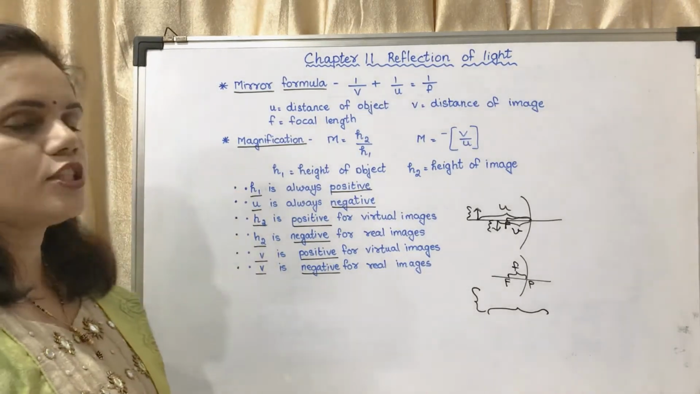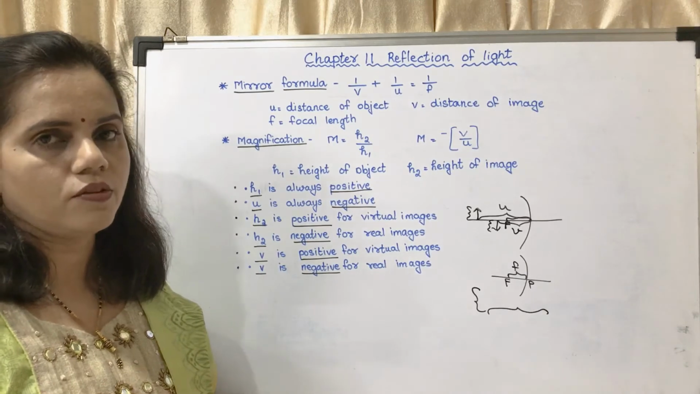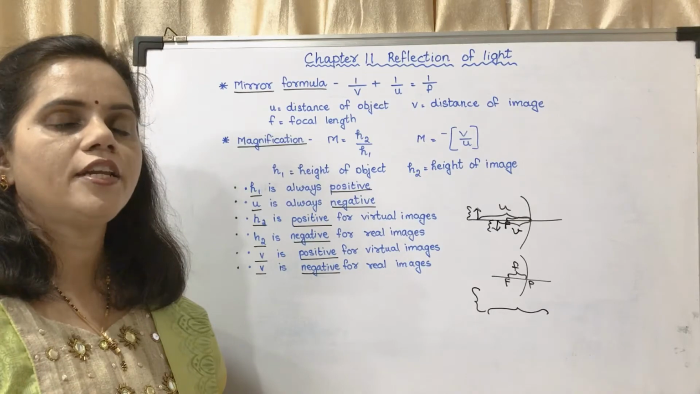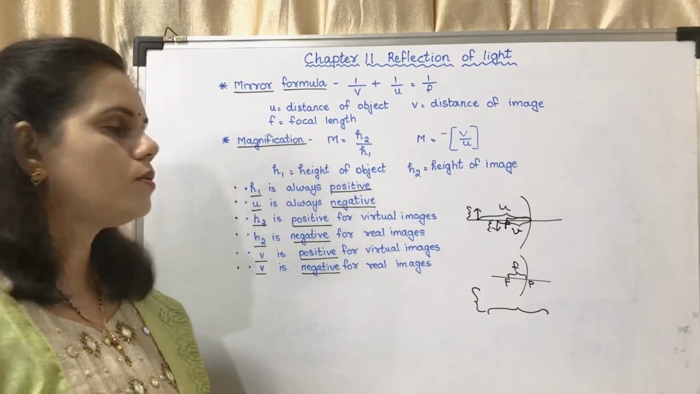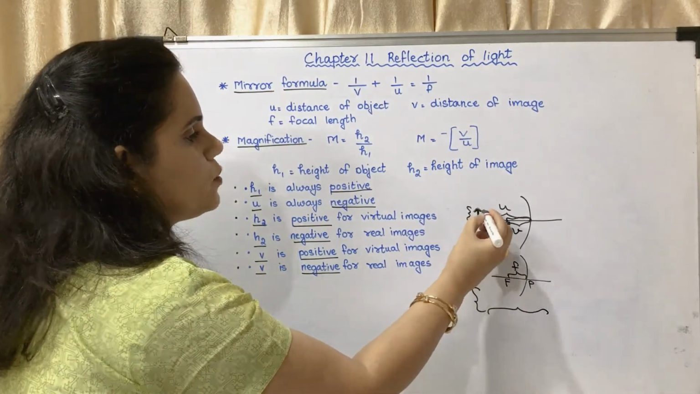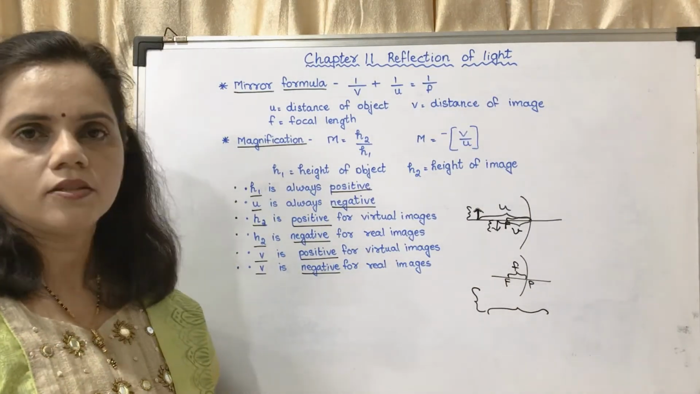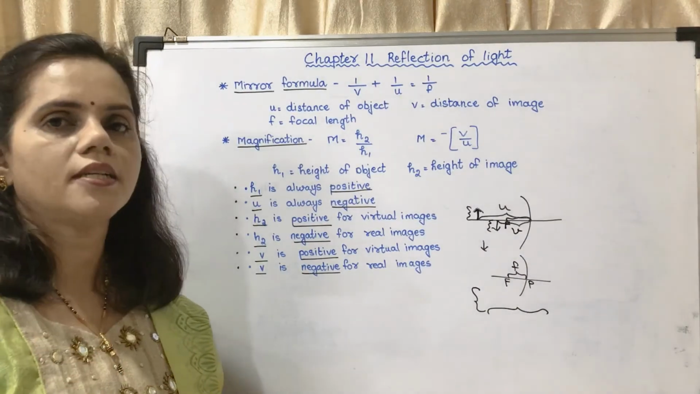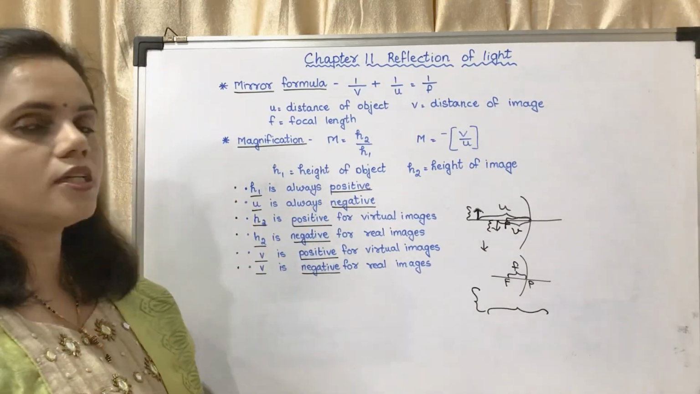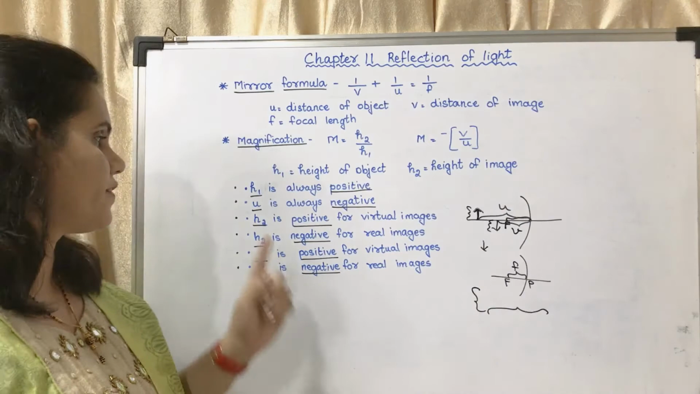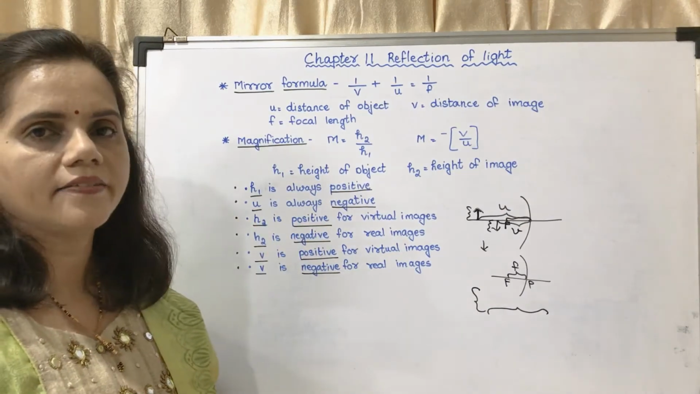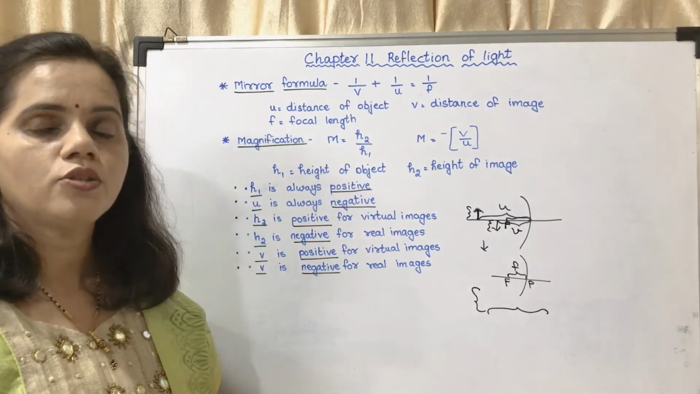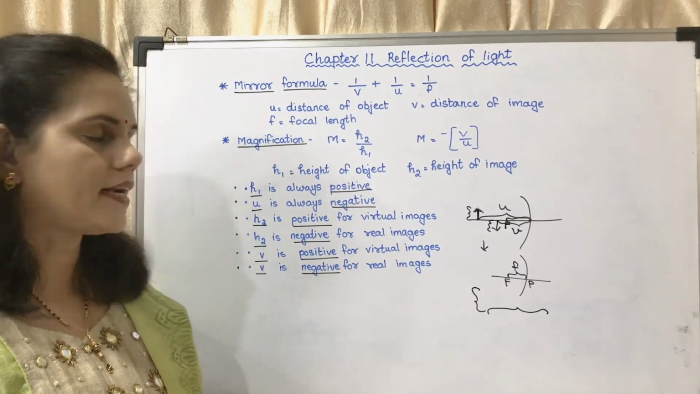Now you may see h1 is always positive. Okay, h1 is always positive because you might have observed when you had drawn the ray diagrams, you drew the object always towards the upper side. You didn't draw the object like this. You had drawn the object in the upward direction. So h1 is always taken as positive. U is always negative. You had drawn the object always towards the left, so u is always taken as negative.